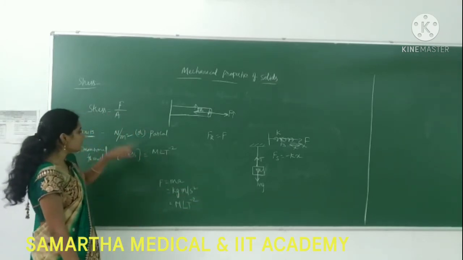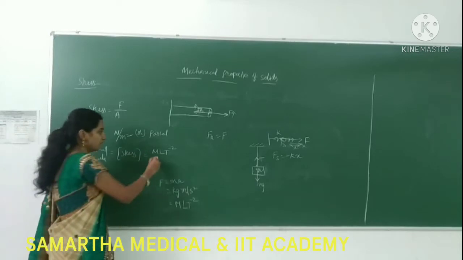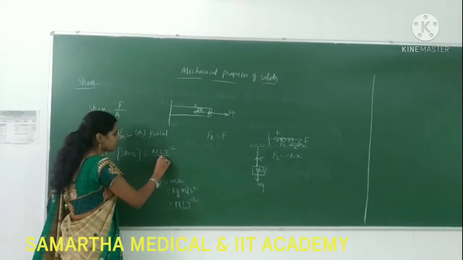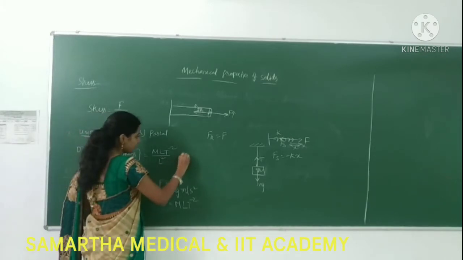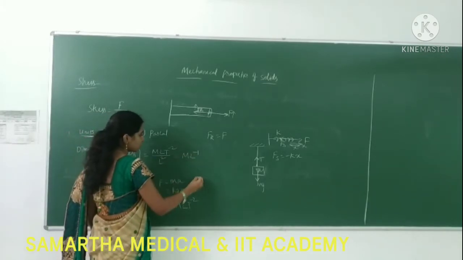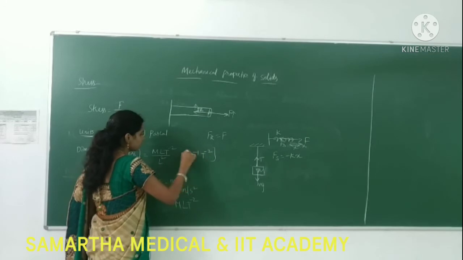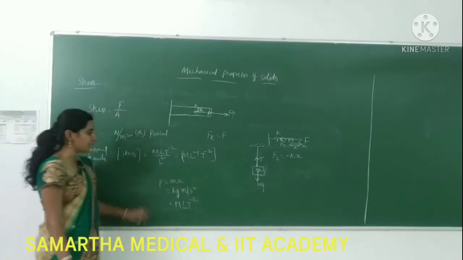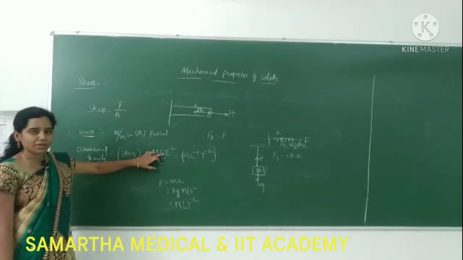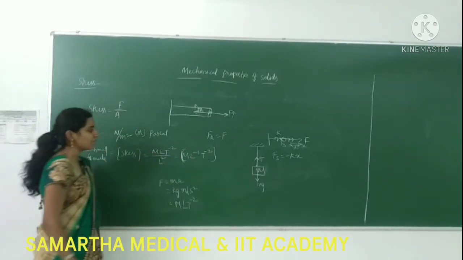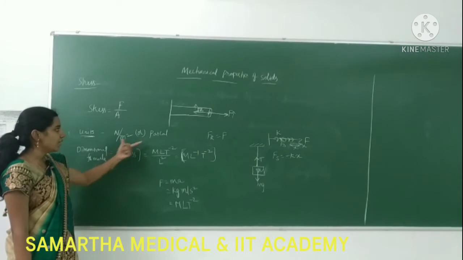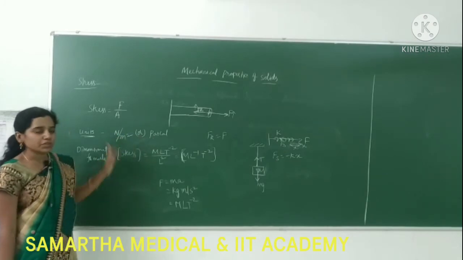So force is M L T power minus 2, divided by area. Area is meter square, nothing but L square, no? Then what will it be? L minus 1 T power minus 2. Whenever this L square comes in the denominator, it becomes L power minus 2, so that it will be L power minus 1. This is the dimensional formula of stress, and the units of stress are Newton per meter square.